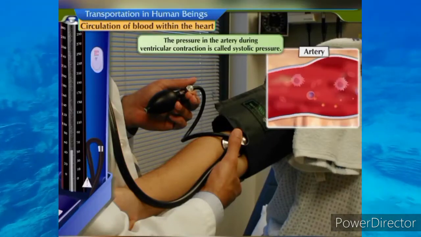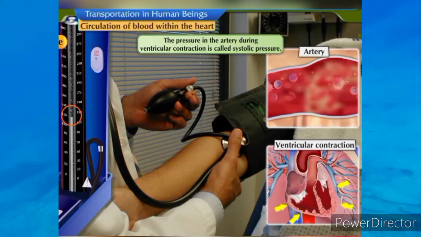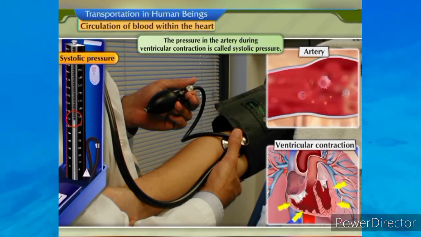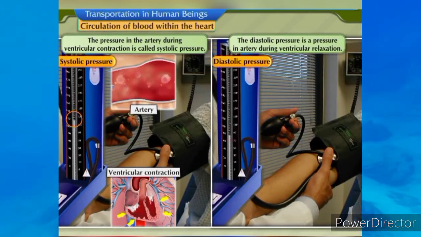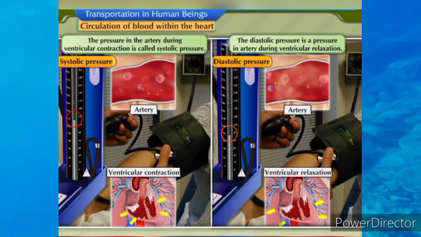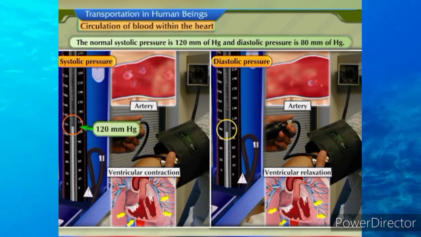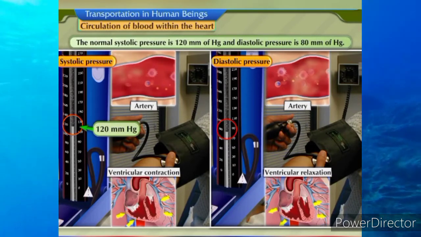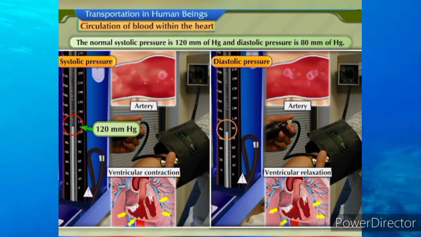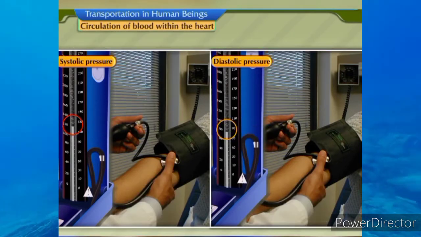The pressure in the artery during ventricular contraction is called systolic pressure. The diastolic pressure is the pressure in the artery during ventricular relaxation. The normal systolic pressure is 120 mm of mercury and diastolic pressure is 80 mm of mercury.